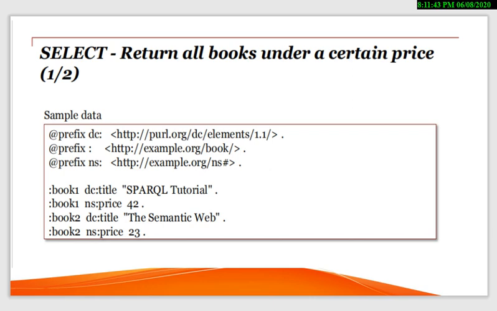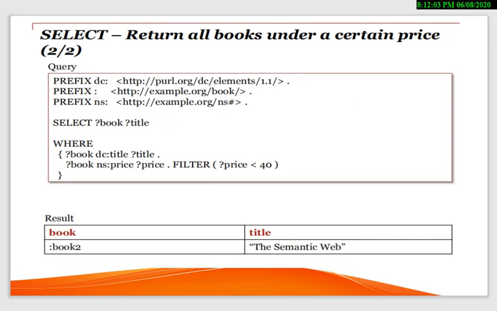Here the condition is return all books under a certain price. Again we have written a prefix. Book 1 SPARQL tutorial, book 1 price 42, book 2 semantic web, book 2 price is 23. We can see its result like return all books under a certain price. That means we have written a query. What we are searching: book, its title, like which one, book 1 or book 2. Here title means book 1 or book 2.